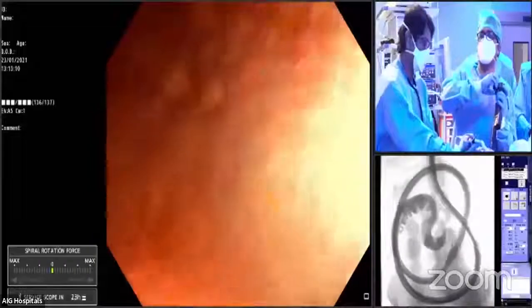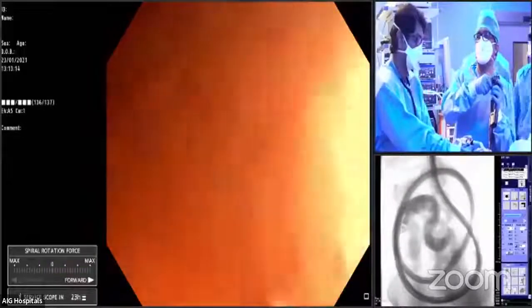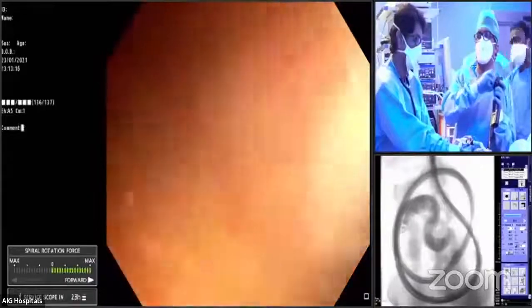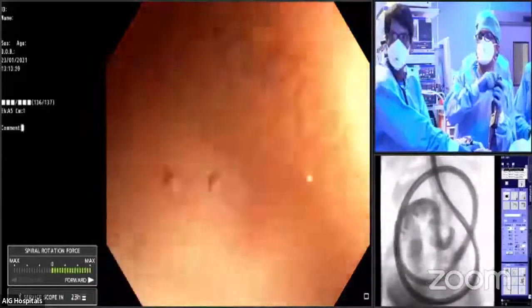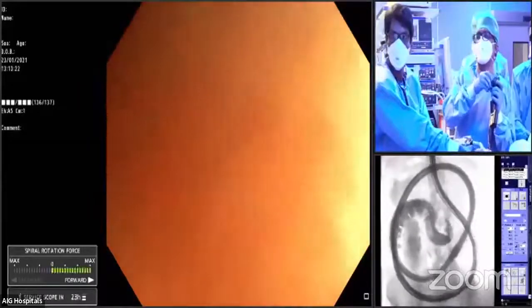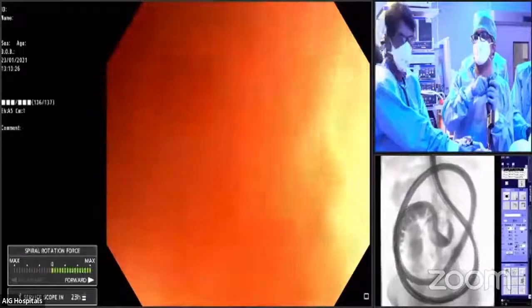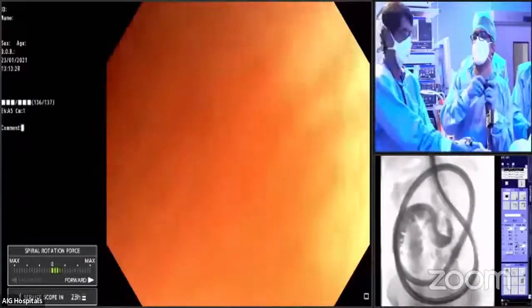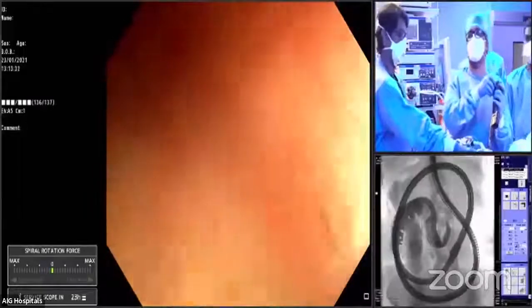You can see now we are taking a turn here based on the imaging. Screen. See how I am rotating based on the screen. So this is a tight stricture over there, I think.